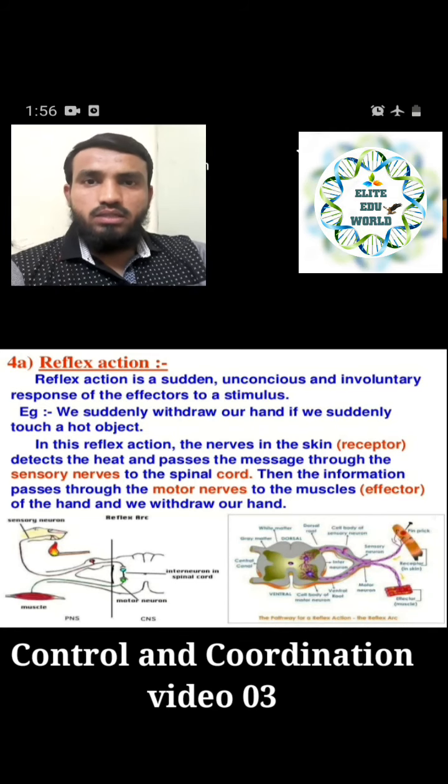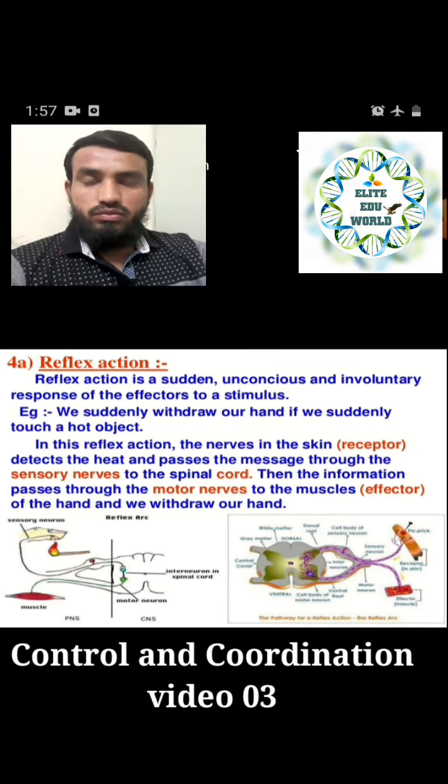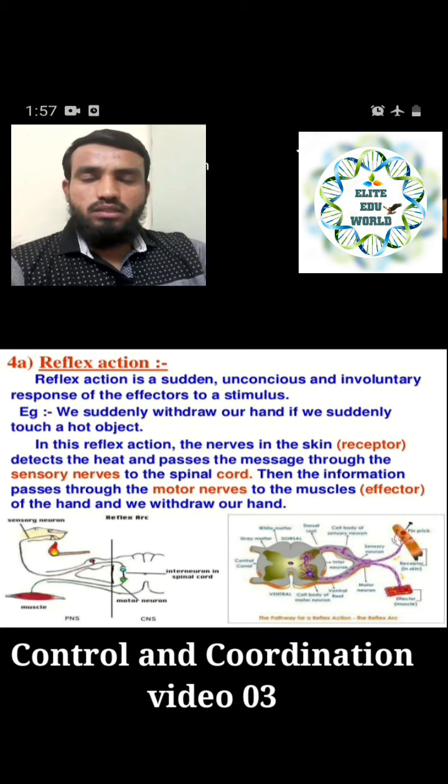We are not just thinking and giving the command to the hands to remove the hand from a hot object; immediately we are doing this. So that is why it is also called involuntary, and we can say a sudden and unconscious response from our effector to the stimulus. Effectors are like our hands and legs or the organs, where the function is done, and from our receptor it takes the message, and that is where we have to end up. So that is the response of the effector to the stimulus.